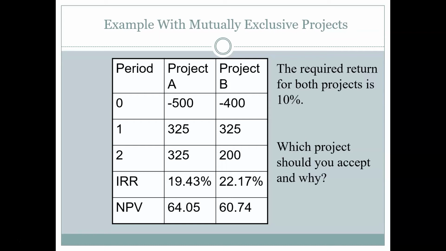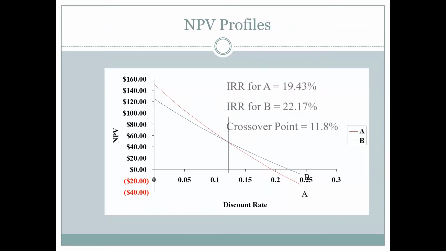I don't really care that project B is going to give me a 22% internal rate of return, because all that means is I have more room to be wrong about my assumption of risk. But my required return is 10%. That's a really low bar. I could be really wrong and still have positive NPV from both of these projects. So I should be making my decision based on NPV and not IRR.